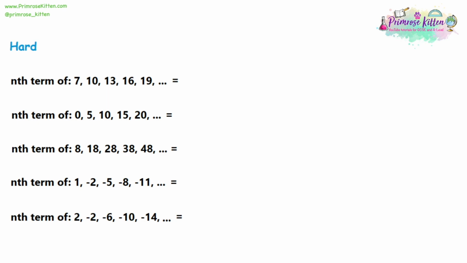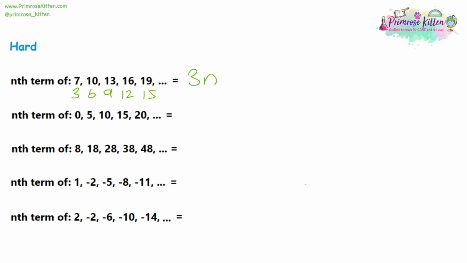So in the first question, we have 7, 10, 13, 16, 19. It's going up by 3 each time. Now, there's a sequence that everyone knows goes up by 3 each time. The 3 times table goes up by 3 each time. What we're going to do here is compare the 3 times table to the sequence that we have, because you can write the 3 times table by saying 3n.